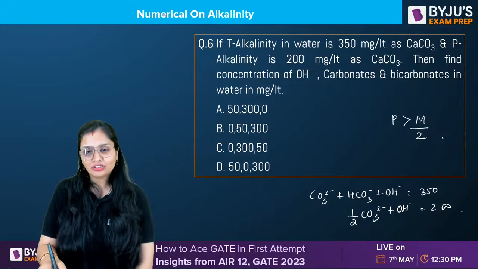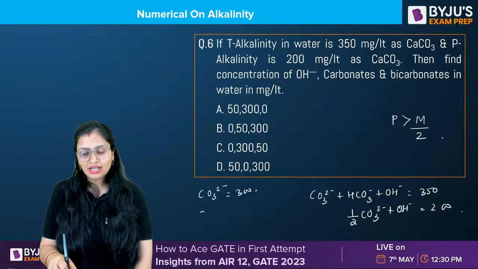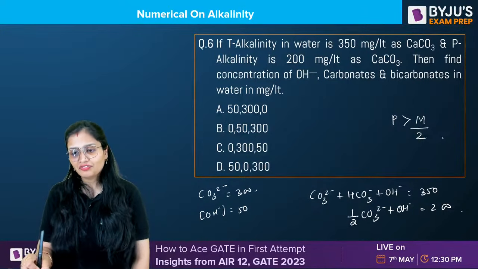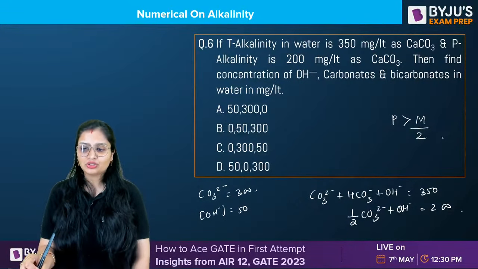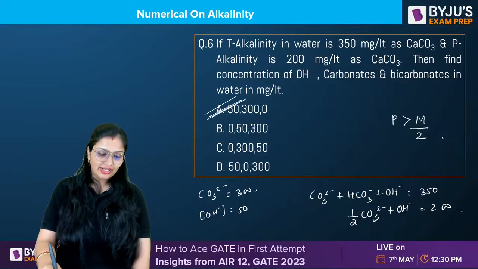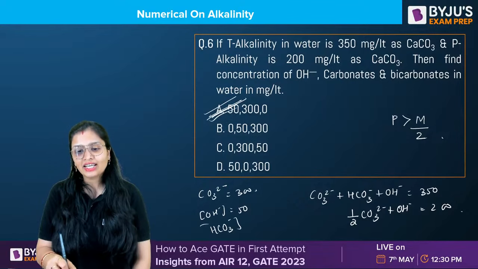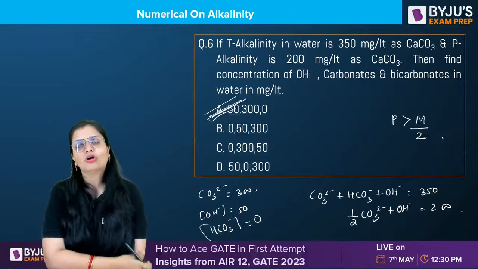See, let me take the first. If I take carbonate as 300 mg per liter and OH minus as 50. So half of 300 will become 150. 150 plus 50 is 200. Correct. 300 plus 50, bicarbonate is 0, will become 350. Correct. I have just substituted the values. If I put these values in the equation, my equation is getting satisfied. So option A is the correct one.